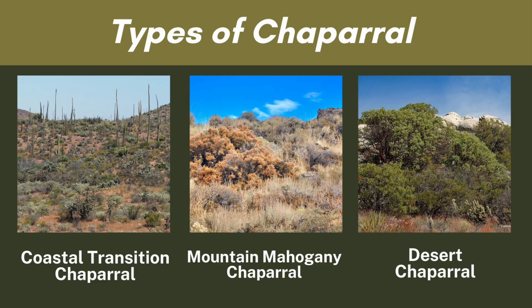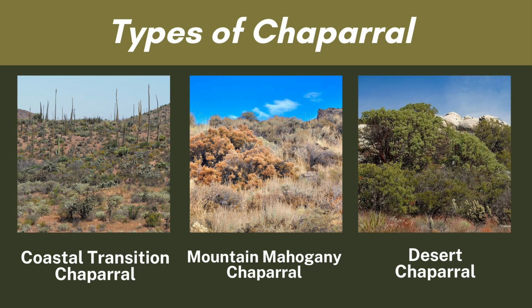The fifth picture, as you can see on the screen, is the example of mountain mahogany chaparral. Mountain mahogany chaparral is dominated by mountain mahogany, or Cercocarpus species. This type of chaparral is often found in higher elevation areas with rocky soils. Mountain mahogany shrubs are drought resistant and can thrive in poor soil conditions like other chaparral types. It is adapted to periodic wildfires and can also regrow from its roots after a fire.